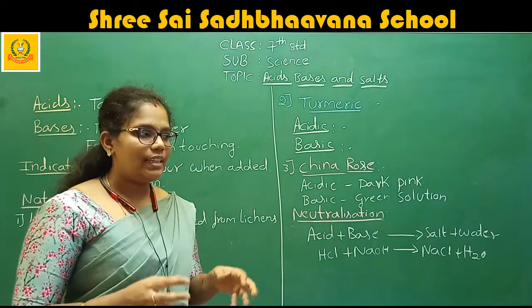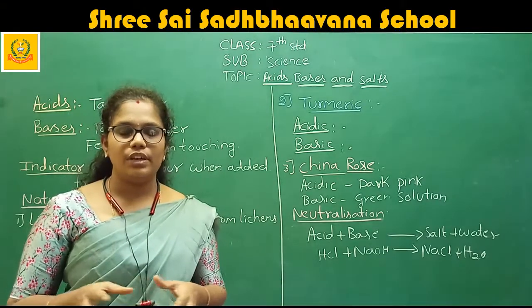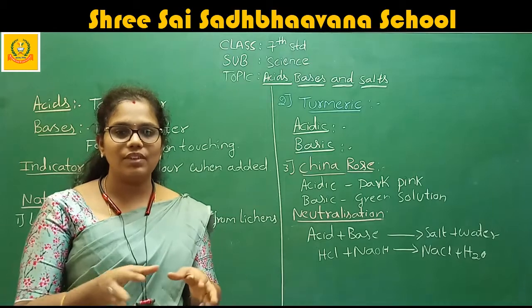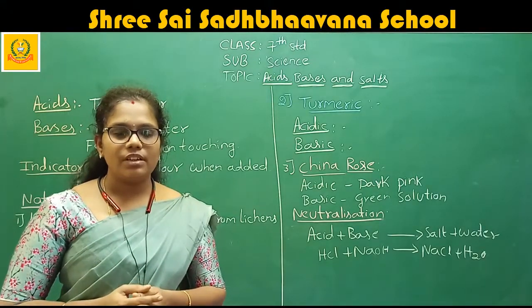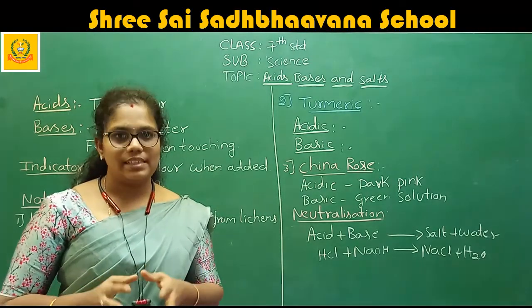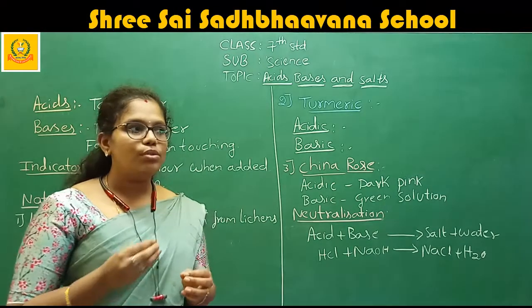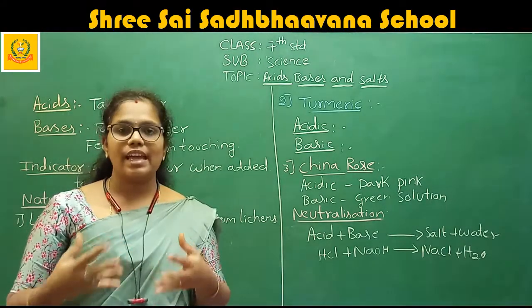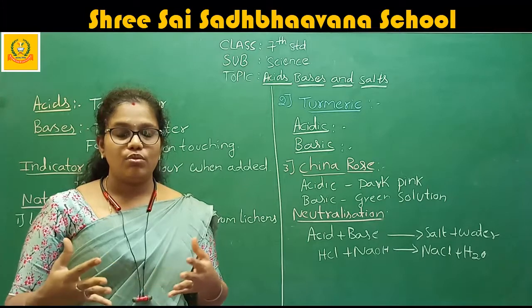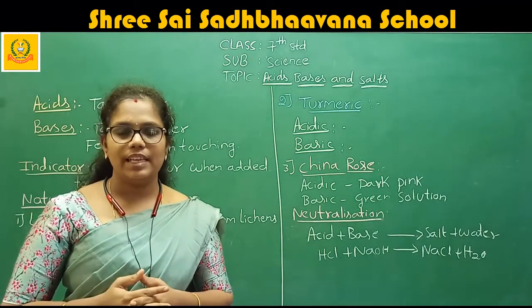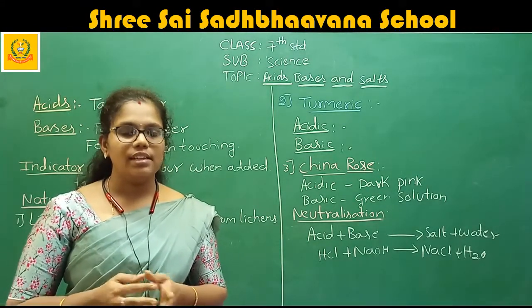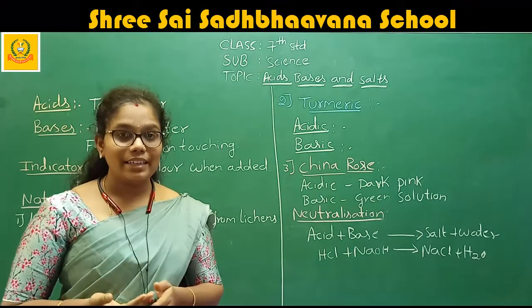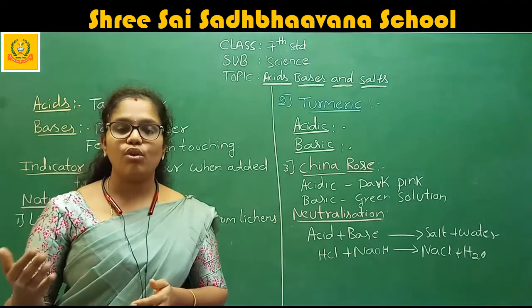If you go for the acids exactly, we can see which are the strongest. These are some of the weakest acids. If you want to see the strongest acids, there are many, like hydrochloric acid, sulfuric acid, nitric acid.